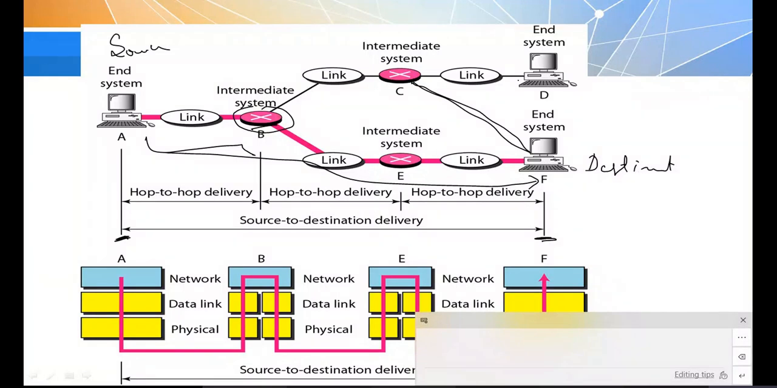The destination is F. If I go in this route, it is not possible to reach the destination. So the router should be intelligent enough to identify the best route to reach the destination. It has the address from B to C and to D, but from there it may not be possible to reach the destination F. For that reason it took this particular path, which is the best path. That is the responsibility of the router.